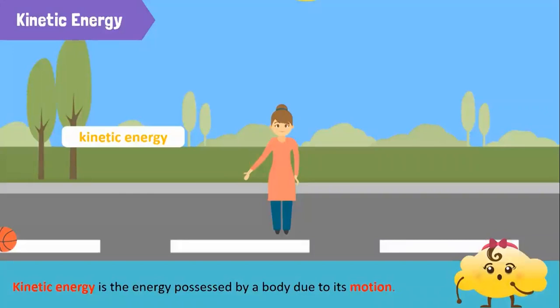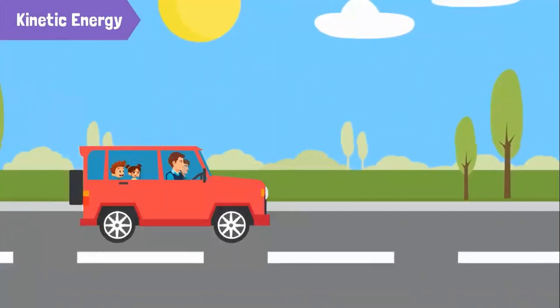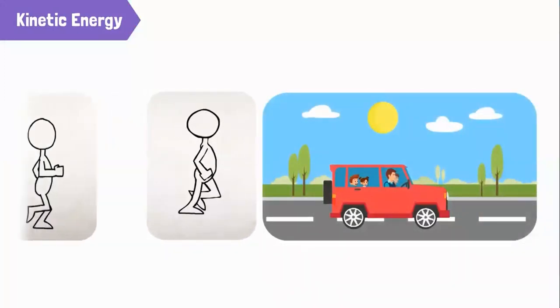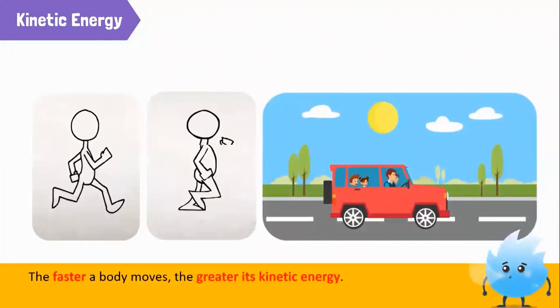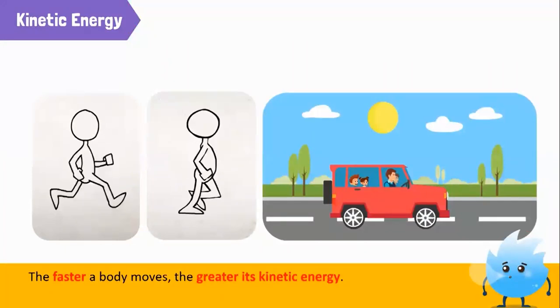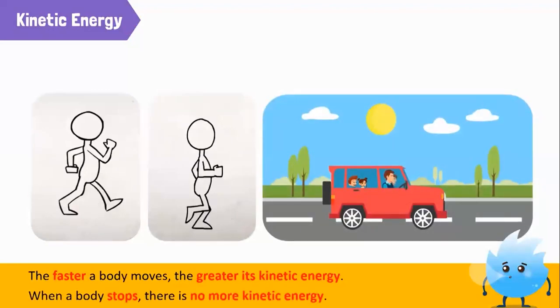Therefore, anything that moves has kinetic energy, such as a car traveling on the road and a plane flying in the sky. Even you possess kinetic energy when you walk or run. In fact, the faster a body moves, the greater its kinetic energy. Therefore, when you run, you have more kinetic energy than when you walk. When a body stops, there is no more kinetic energy. When you come to a stop, or when the car stops moving, kinetic energy becomes zero.